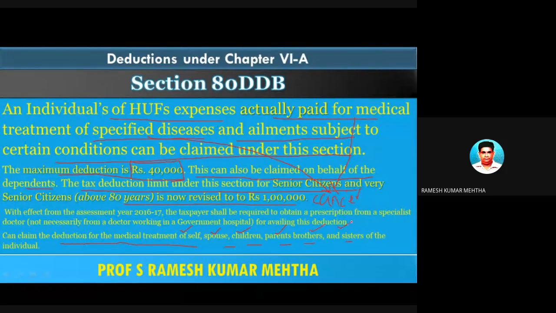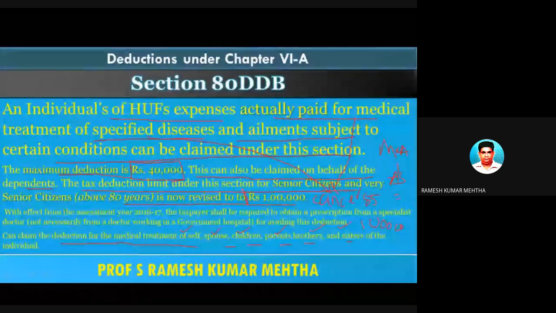For example, Mr. X is there, and Mr. A is there, and A's father has suffered from a specified disease or ailment. And during the year, for the medical treatment of A's father's specified disease, Mr. A has incurred some 1 lakh rupees. And assuming that he is a senior citizen and he's 85 years, so the maximum limit which can be allowed to be deducted under section 80DDB is 1 lakh. So he can claim a deduction of 1 lakh rupees by producing adequate bills.